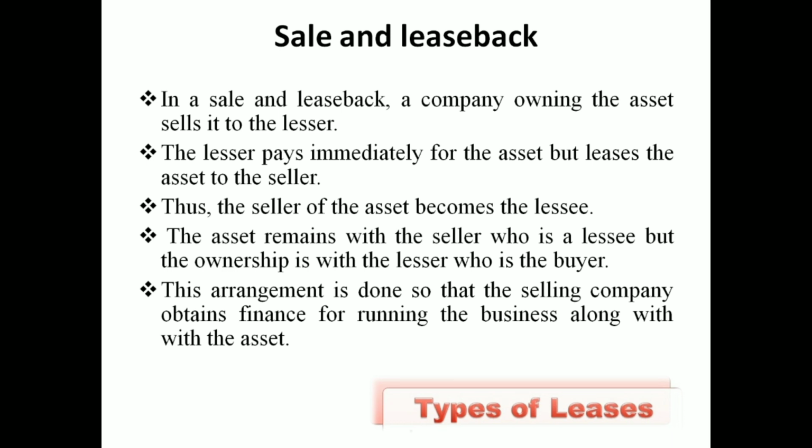The advantage is that if he has a funding problem or any other problem in acquiring the asset, he can sell the asset, take it on lease, and use it for a long period of time. That is the option given in this type of leasing.